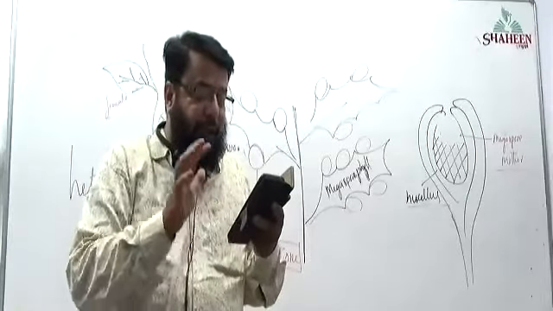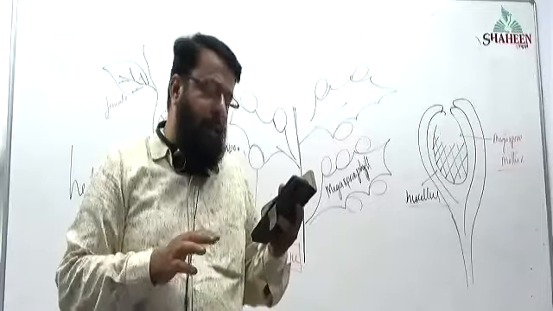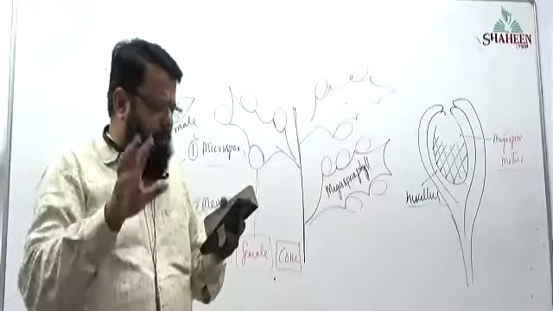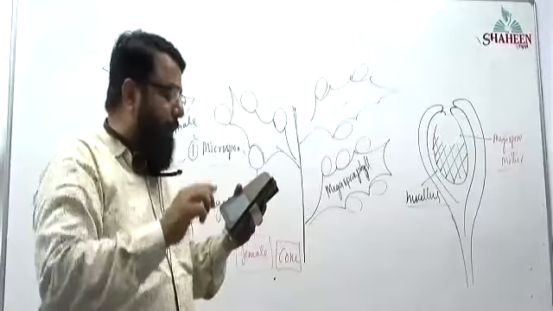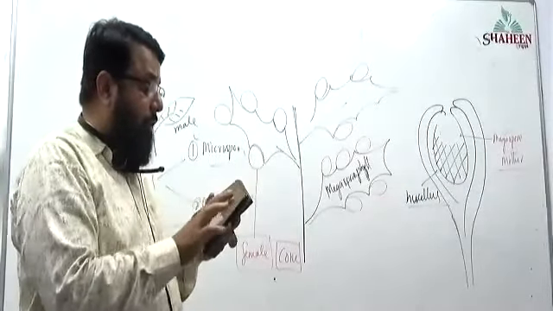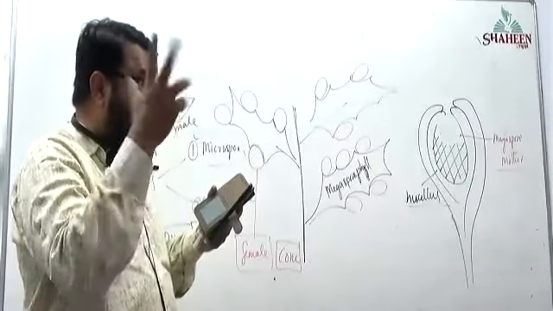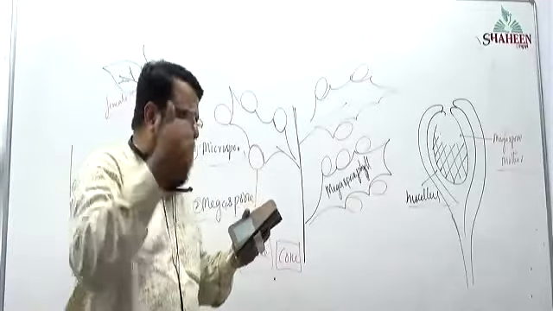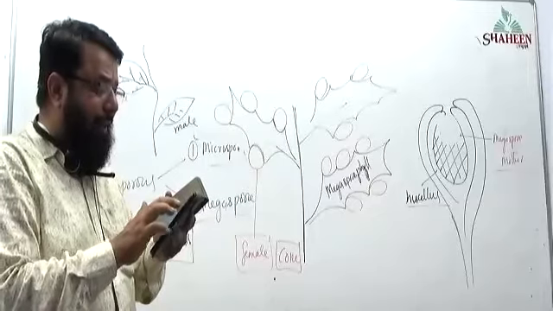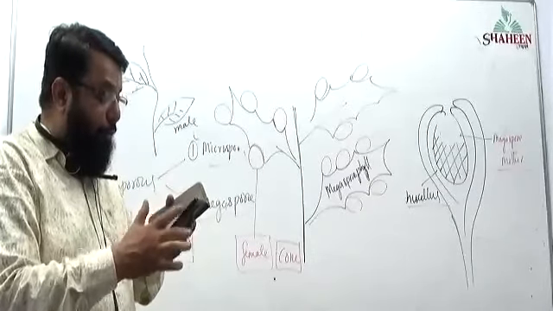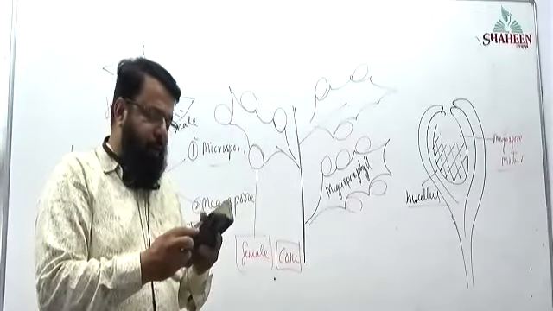Reduction division, very good. Meiosis is reduction division. The result of meiosis is how many cells? The result of reduction division is how many cells? Very good. Reduction division produces 4 cells.